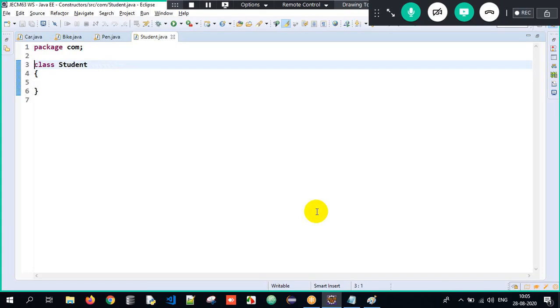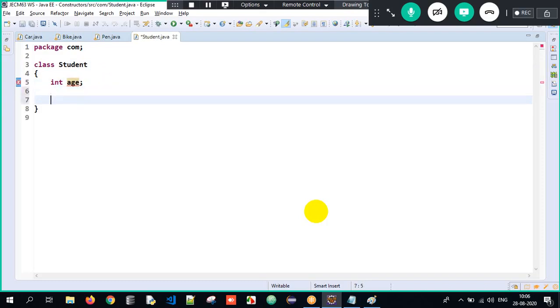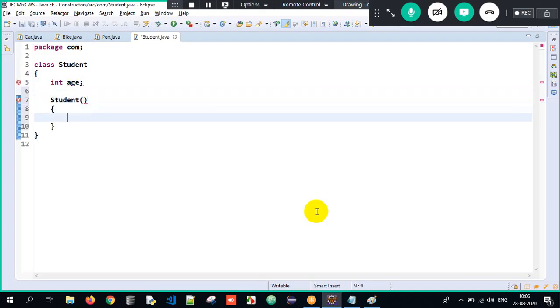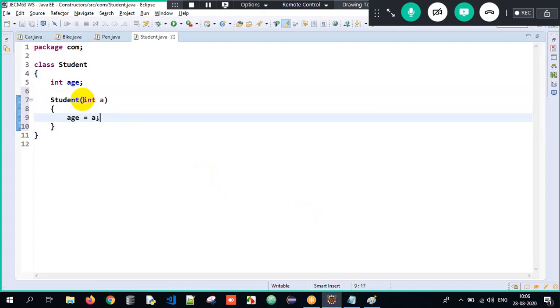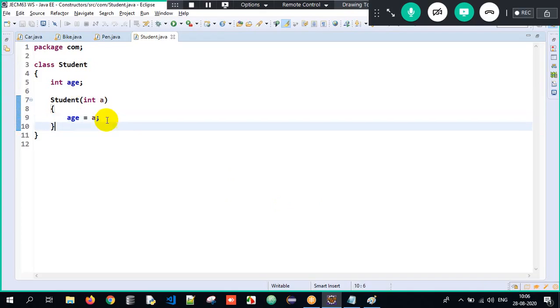Package com means there is a folder called com, sir. The Student.java file is present in the com folder, and class is a blueprint. Every student will have something called age. And for the constructor, I will create: class name, constructor name same, open parenthesis, close, open curly braces, close. The constructor will accept some argument A, and that argument A I will store into age. See, RHS to LHS. Assigning will always happen from RHS to LHS.